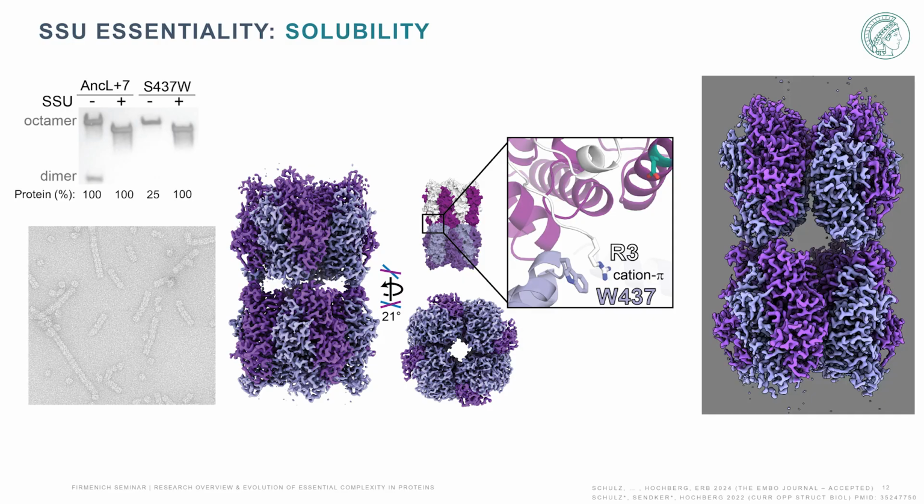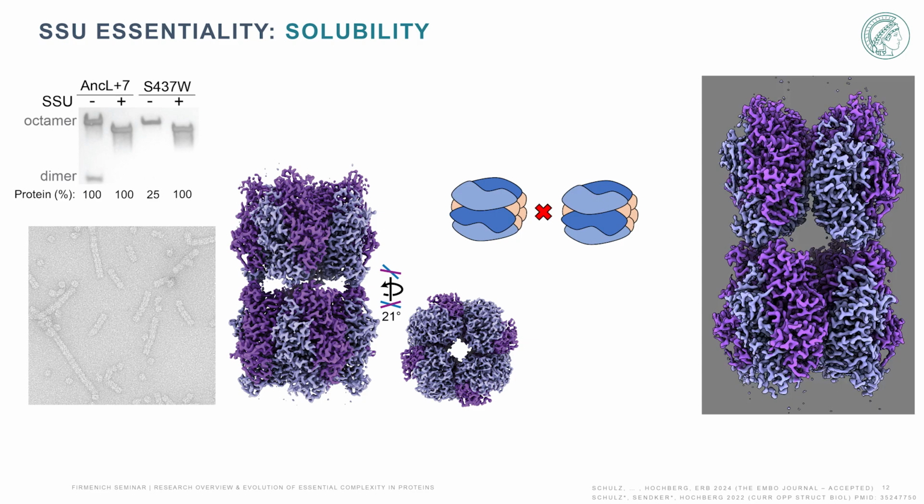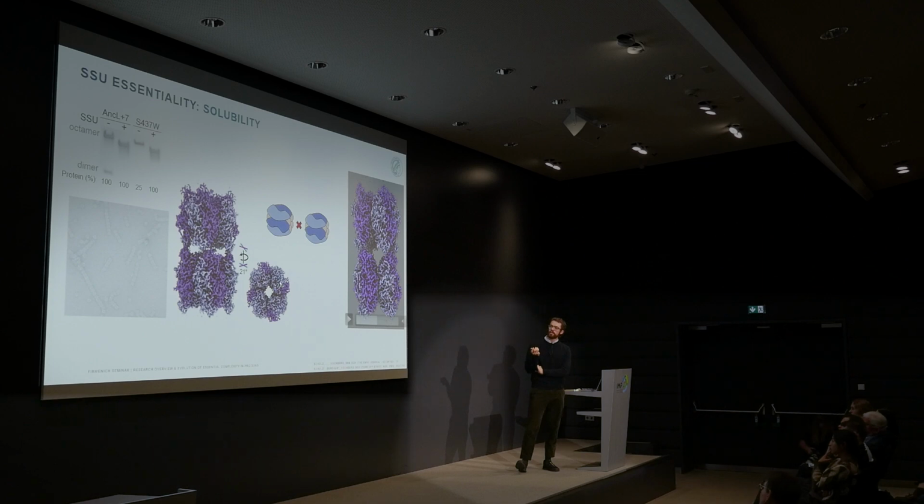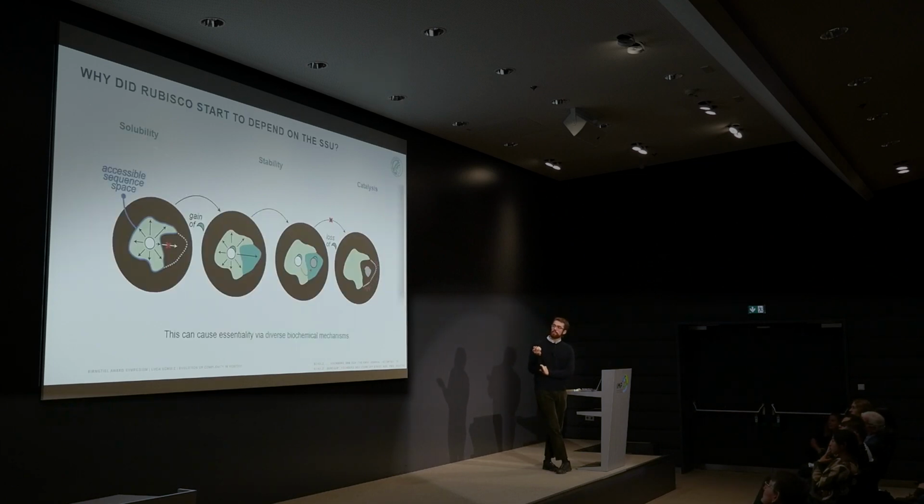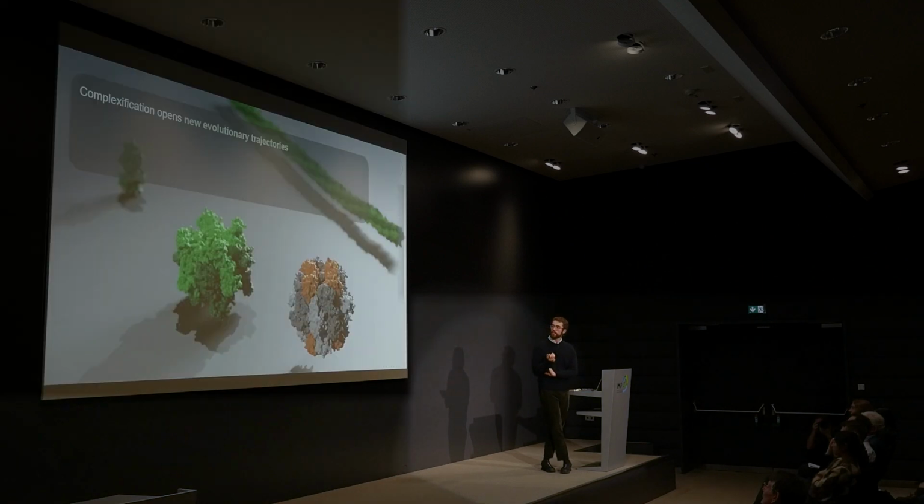This is driven by specifically this tryptophan 437 substitution, which sits at the interface. And importantly, it sits at an interface that is typically shielded by the small subunit when the small subunit is present. So as the L8S8 complex, this interaction simply wouldn't happen anymore. So you're essentially making this interface more tolerant to hydrophobicity. This is just one of the examples of these different biochemical mechanisms, but in theory, basically we found that this sort of simple scheme can quite accurately tell you why a protein complex might become dependent on a new subunit.